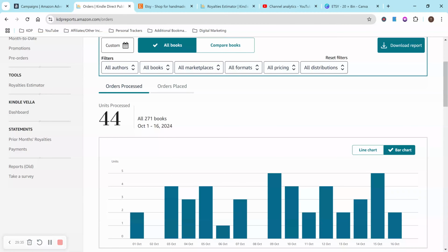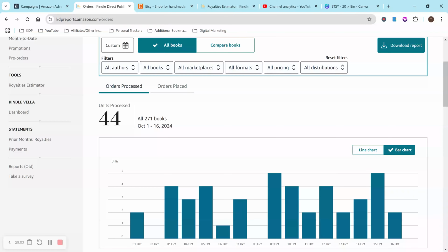I currently have 271 books in my dashboard, and I will go over what books actually sold on the royalties page, and what types of books actually sold, I mean. So 44 is probably on average for what my account has been doing recently. It's a little bit lower than I would like, but since I'm not running ads and I haven't been creating extra books because I just really have not had time to create more books, that's probably why, and there most likely is more competition and things like that.